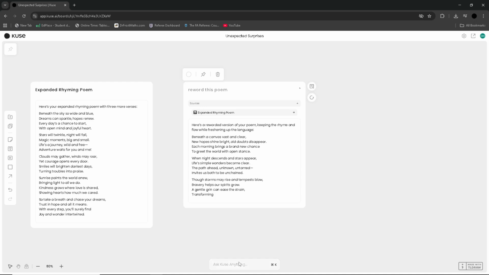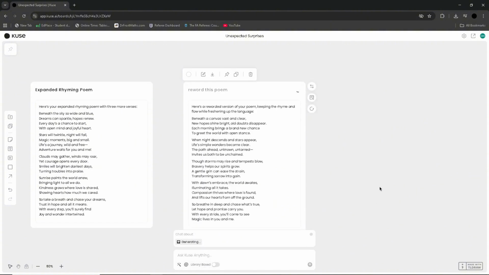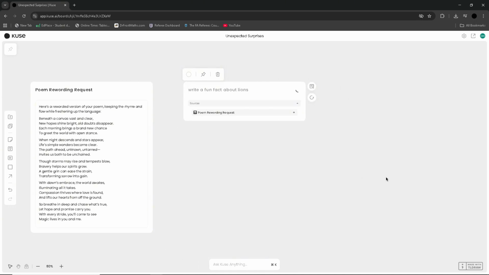Kuse AI offers a flexible pricing design to cater to businesses of all different sizes. The platform typically provides a free trial or a free version for those wanting to test its capabilities before committing to a fully paid plan. Paid tiers scale according to your usage, features, team size and more, which makes it easier for small startups to begin affordably while leaving room to grow as their company expands.